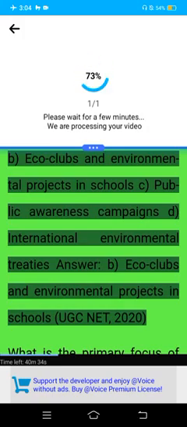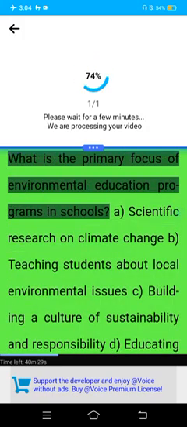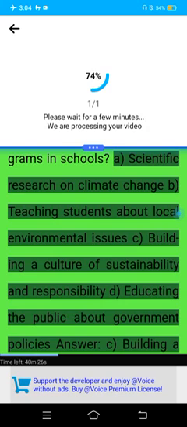UGC Net 2020. What is the primary focus of environmental education programs in schools? A. Scientific research on climate change. B. Teaching students about local environmental issues. C. Building a culture of sustainability and responsibility. D. Educating the public about government policies. Answer. C. Building a culture of sustainability and responsibility.